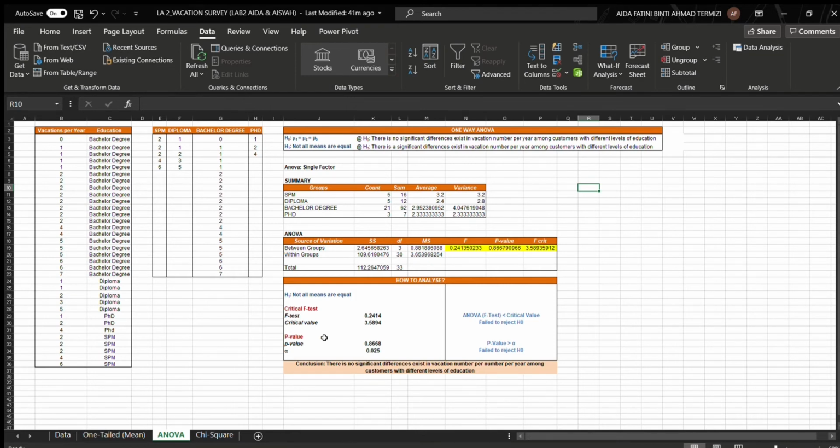And then the p value is 0.8668, which is from this one, and then the alpha is 0.025. So we can conclude that the ANOVA F-test is smaller than critical value and we fail to reject H0. The p value is bigger than alpha, and then we fail to reject the H0. So in conclusion, there is no significant difference in vacation number per year among customers with different level of education.